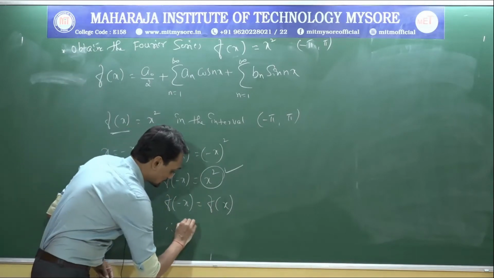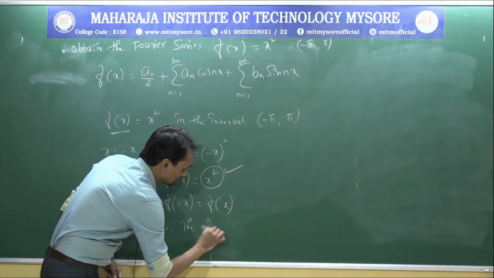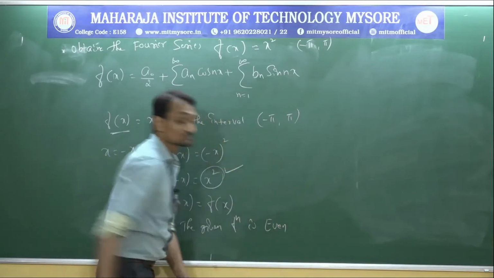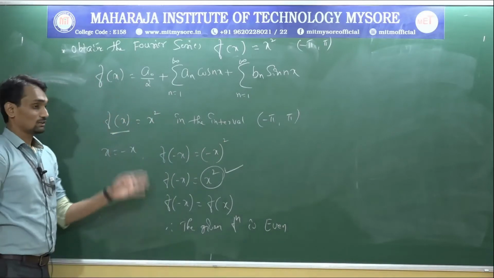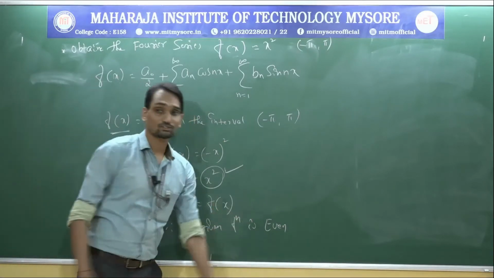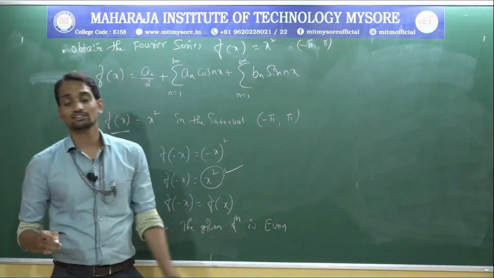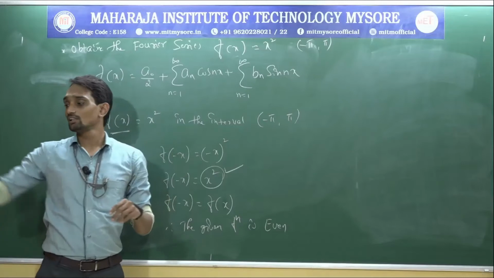Therefore the given function is even. Why is it even? Because f of minus x equal to f of x. If you got f of minus x equal to minus f of x, then the given function is odd. These two conditions are important.